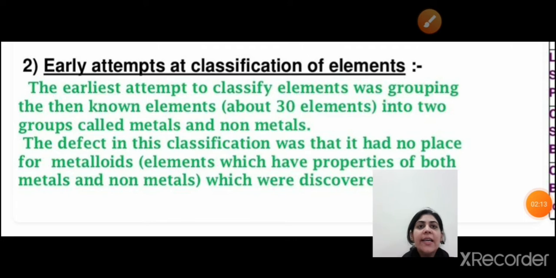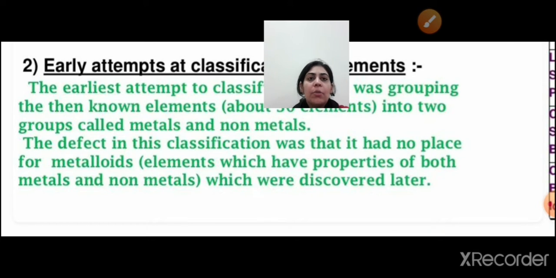So, the early attempts at the classification of elements. The earliest attempt to classify the elements was grouping the known elements. About 30 elements were known at that time. He classified the 30 elements into two groups, that is metals and non-metals. But there was one defect of classifying the elements into two categories, metals and non-metals.